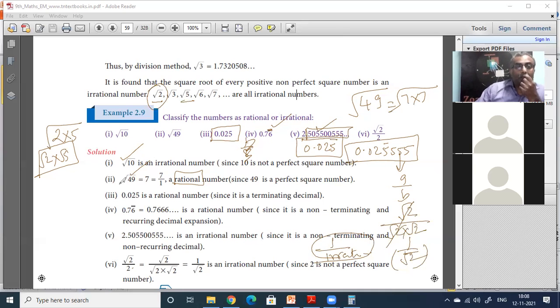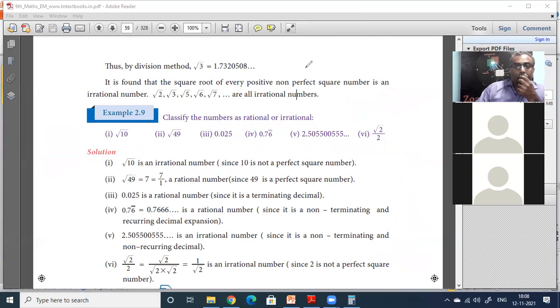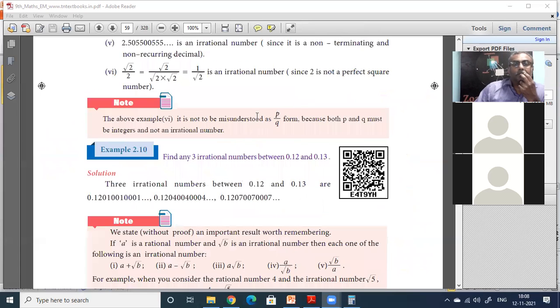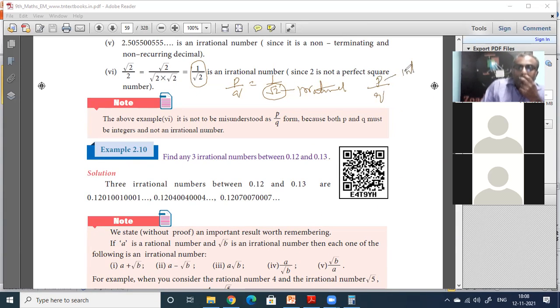So this example 2.9 is a very important example. Don't get confused that it is in p by q form, equal to 1 by root of 2. No, this one is an irrational number. In p by q form, this must be an integer and this must also be an integer.